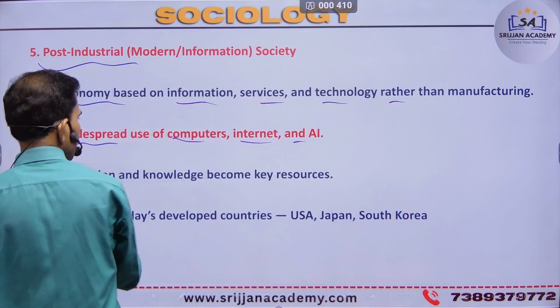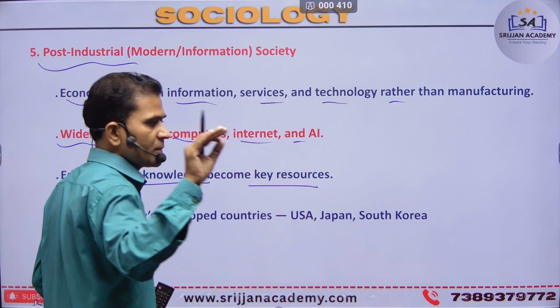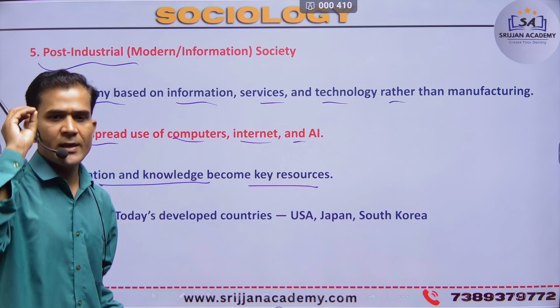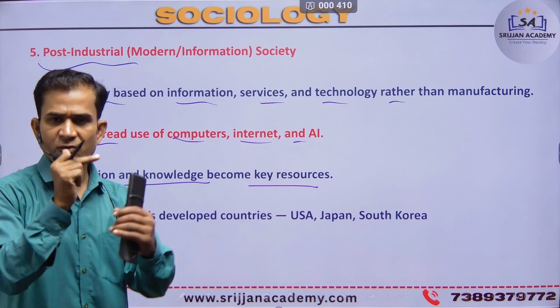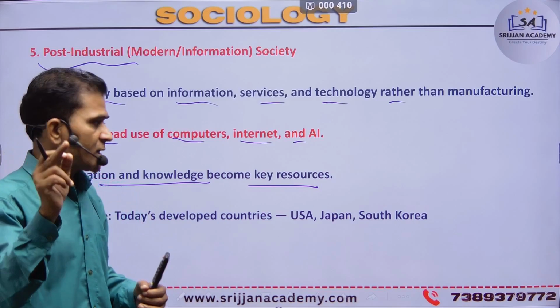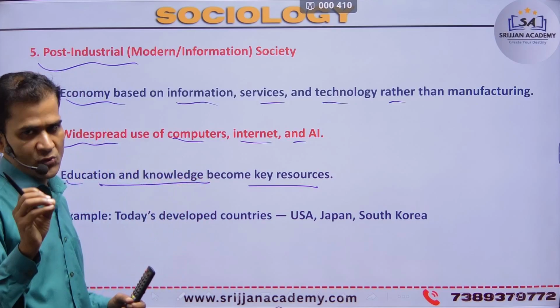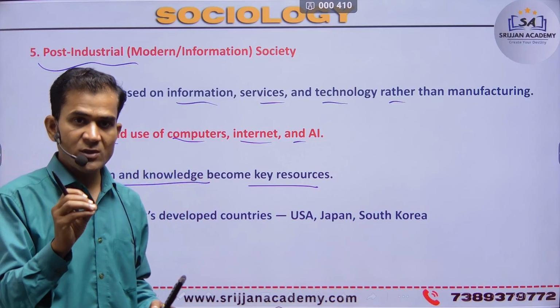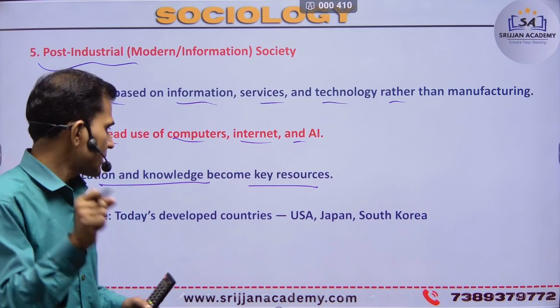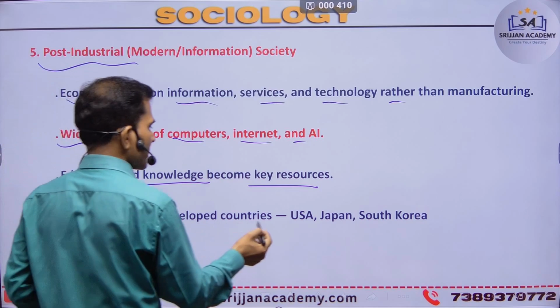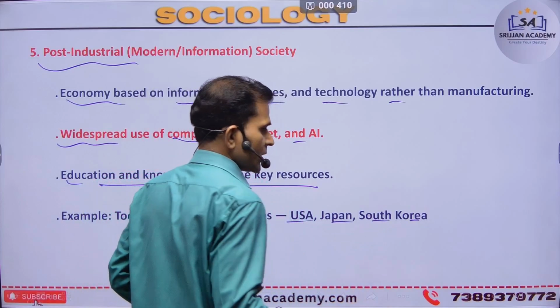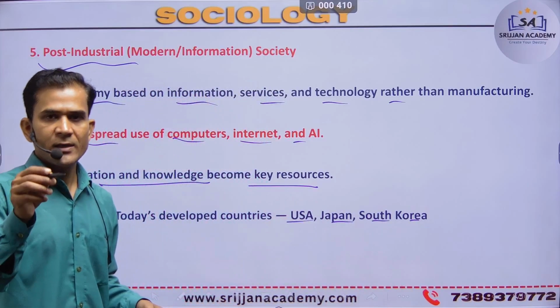Education and knowledge are the key resources. You can be a knowledgeable person, you can bring any thought or change for our society. That's very important, so education and knowledge become the key resources. Every person's resource is what? Knowledge, right? Like today's developed countries, US, Japan, South Korea, and also America and India.